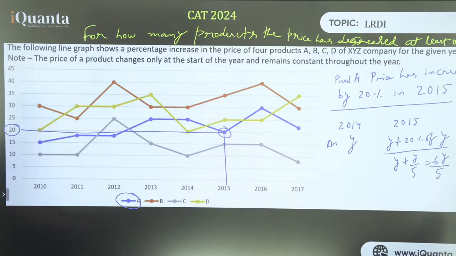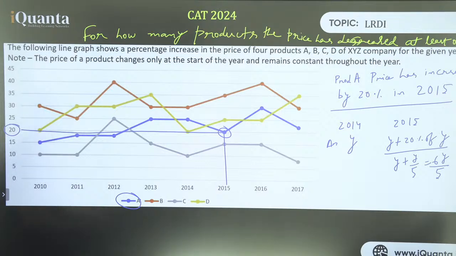How many products? Yes, Ria is right. I am waiting for the response. This is such a beautiful situation. Okay, so Priyanshu says 2 products, Kulboy says none. Okay, very good. That's good. So the answer is none. Not even one product has had a price decrease. Soni Rai says 3 products. Okay. There is no product for which the price has decreased. Harshad says 4. Okay, alright.